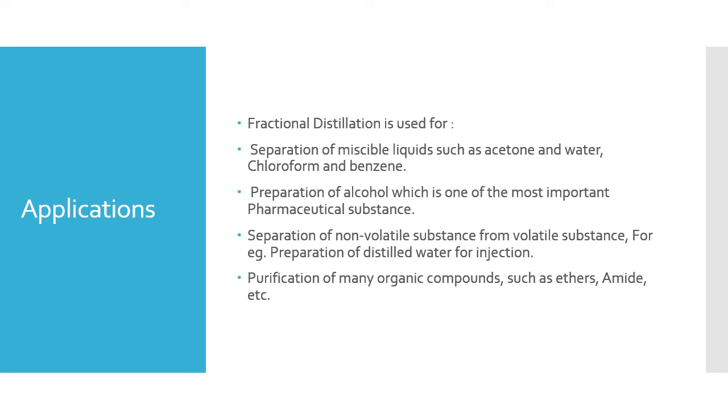Separation of non-volatile substance from volatile substance, for example, preparation of distilled water for injections. We can separate out the non-volatile substance from volatile substance. If water is less volatile, therefore it boils at 100 degrees Celsius. We will increase the temperature to 105 degrees Celsius and wait for the water to boil and collect the water in the upper region. Another application is purification of many organic compounds such as ethers, amides, etc.